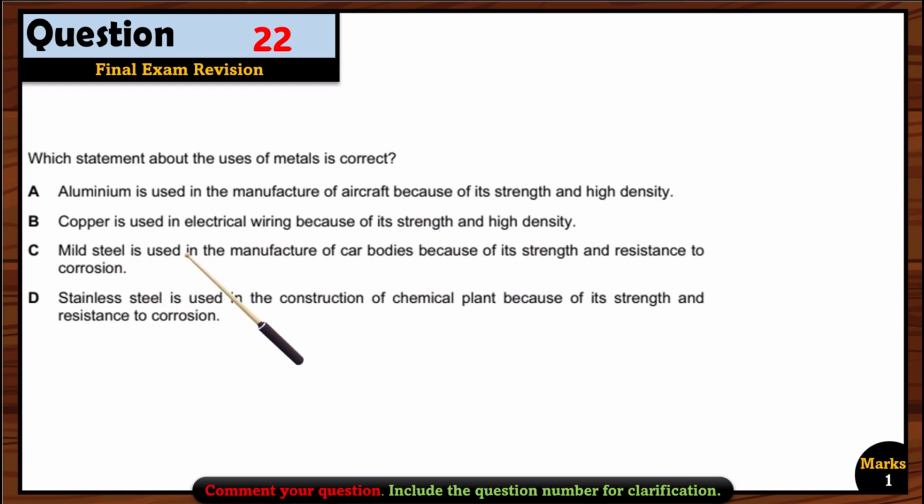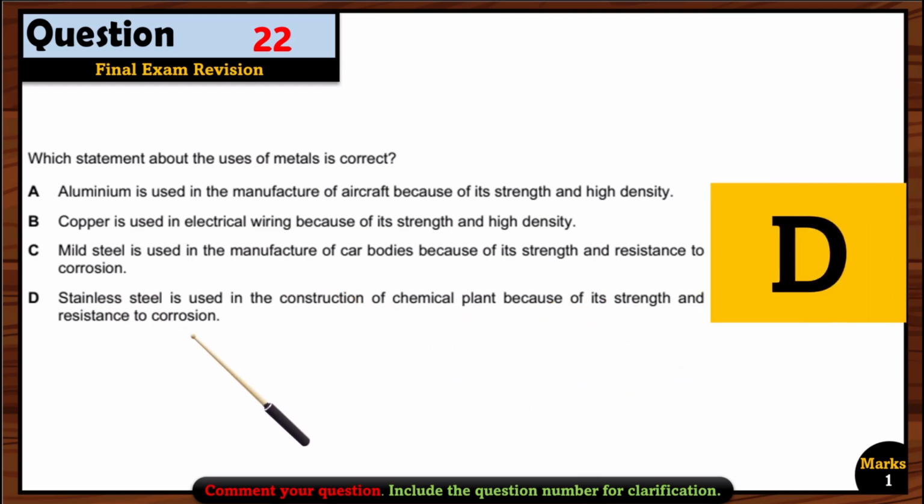Let's see option C. Mild steel is used in the manufacture of car bodies because of its strength. Yes, that's right. And resistant to corrosion. Wrong. It is not. Mild steel is not resistant to corrosion. Remember that stainless steel is resistant to corrosion but not the mild. Stainless steel is used in the construction of chemical plant because of its strength and resistance to corrosion. Yes, that option is right. So option D is correct.